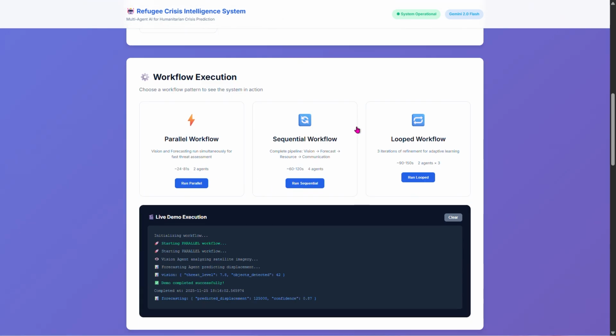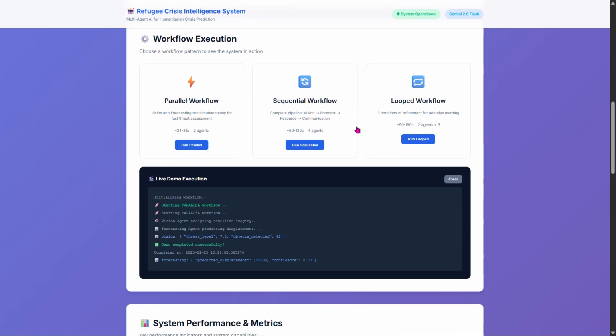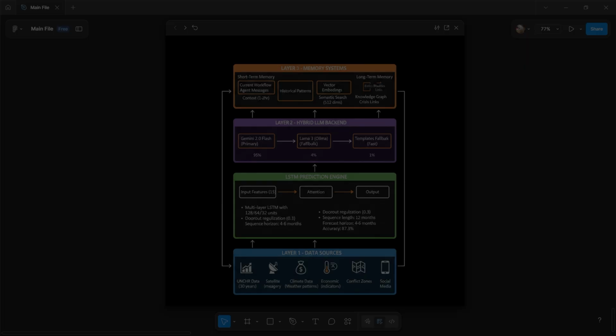Why agents? Because each of these tasks requires specialized knowledge: computer vision, time series prediction, optimization algorithms, natural language generation, and others. One model can't do all of this well. Multiple specialized agents working together can. Let's look at how this all fits together. The architecture has three layers.